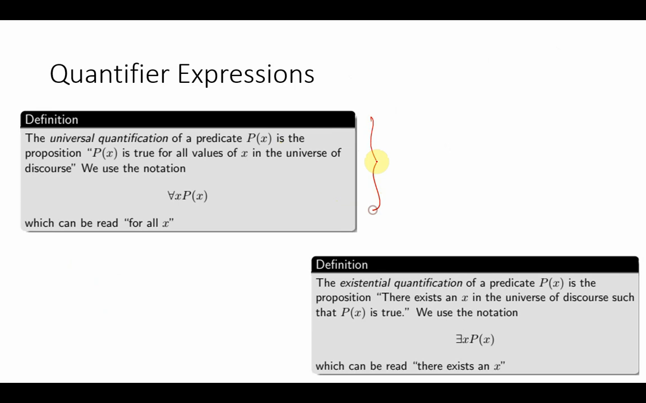A quick recap of the definition. The universal quantification of the predicate p of x is the proposition p of x is true for all values of x in the universe of discourse. We write it as for all x p of x. The existential quantification of a predicate p of x is the proposition there exists an x in the universe of discourse such that p of x is true. Please remember, you cannot take examples to verify the universal quantifier, but you can prove the violation of the universal quantifier by using a counter example.